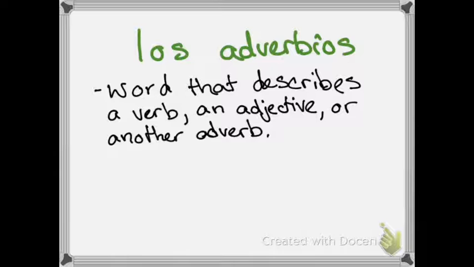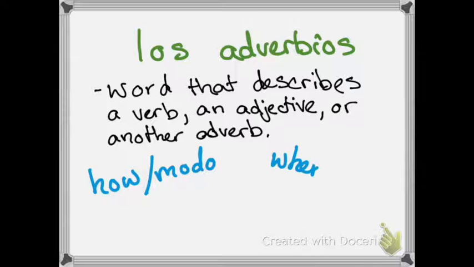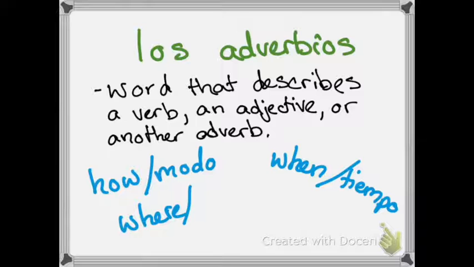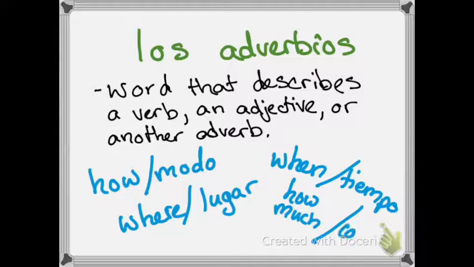There are different kinds of adverbs. For example, we can use adverbs to describe how something happens, right? Su modo. We can use an adverb to describe when something happens, el tiempo en que ocurre. We can use them to describe where something occurs, okay, el lugar. Or we can use them to talk about how much of something there is, right? Or the cantidad.